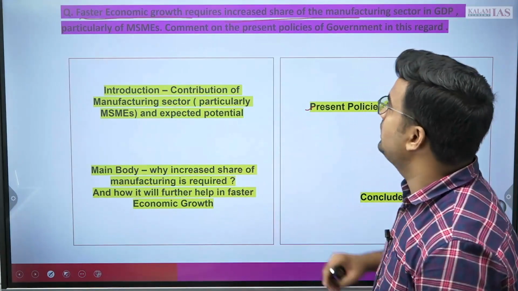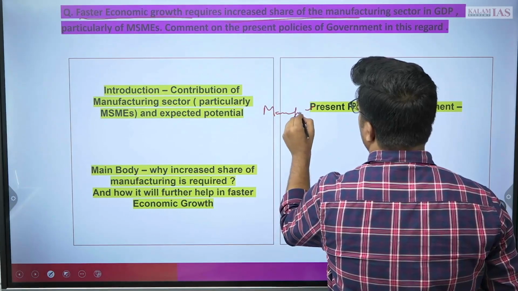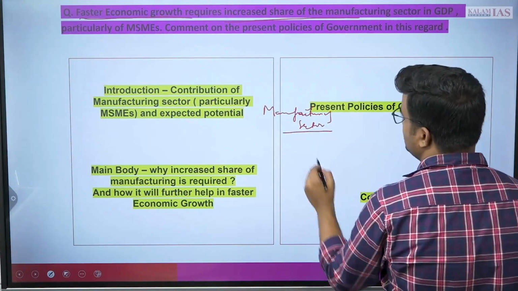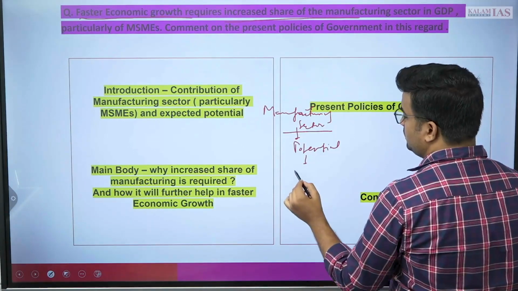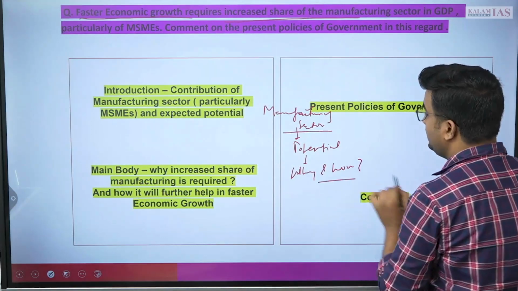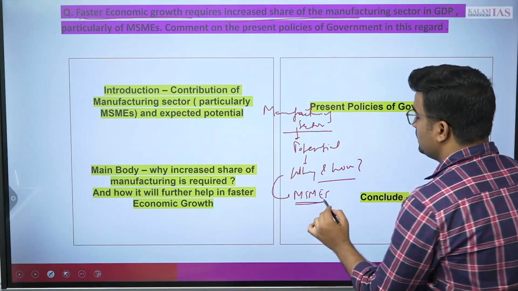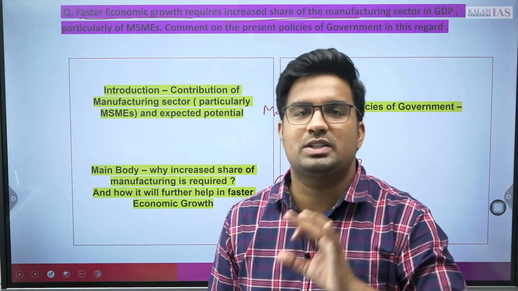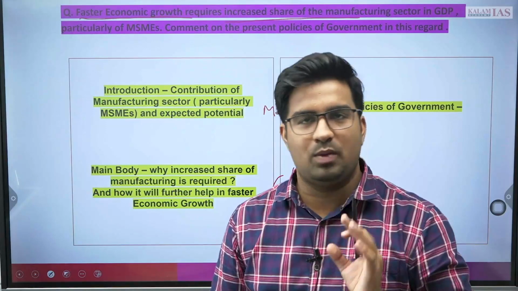I hope you understood that first you need to define the importance of the manufacturing sector in the economic growth aspect, and then the potential. Post the potential, we need to tell the why and how context that you need to write related to it. You need to add on the MSME because it has been given particularly. So we need to add on the MSME part, but the entire question will not only have MSME, it will have manufacturing, but the special focus should be on the MSME part.